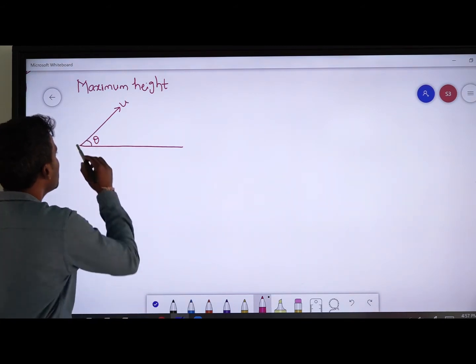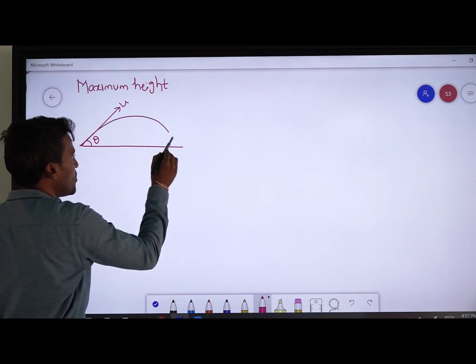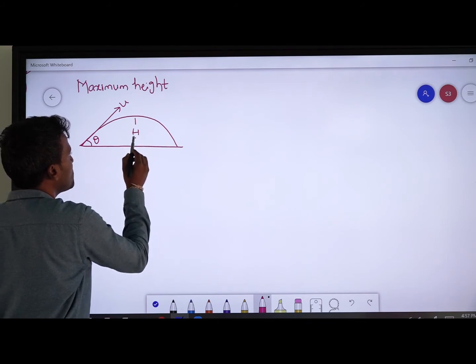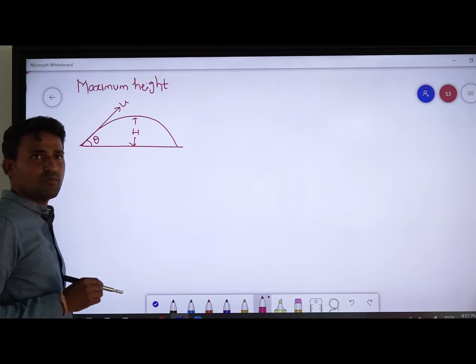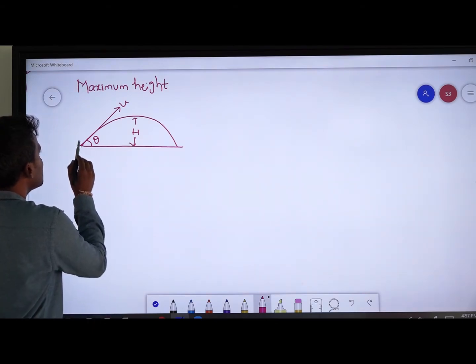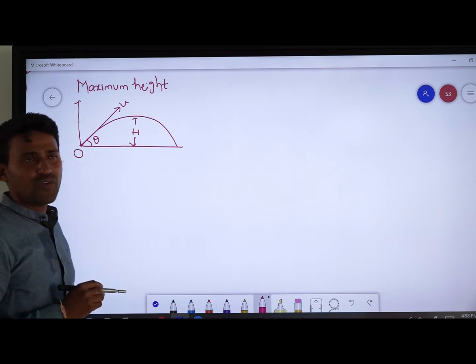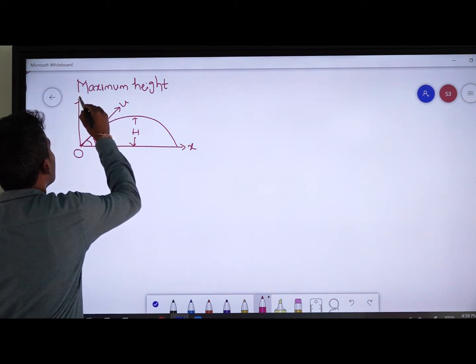The path of the trajectory is a parabola, and this height is h, the maximum height attained by the particle. This O is the point of projection. It is the x-axis and this is the y-axis.